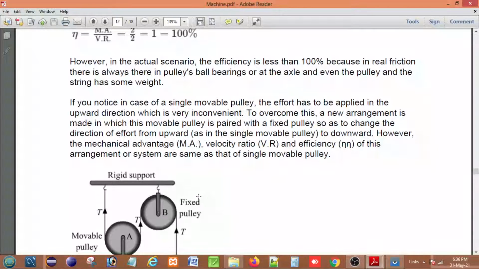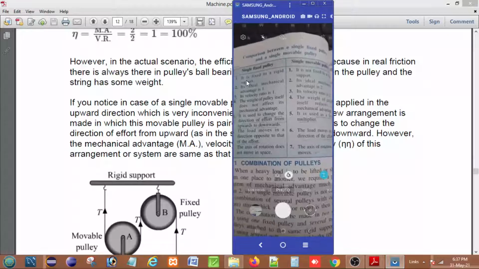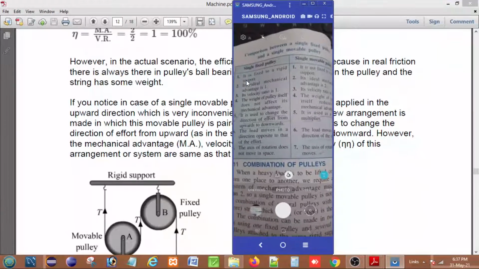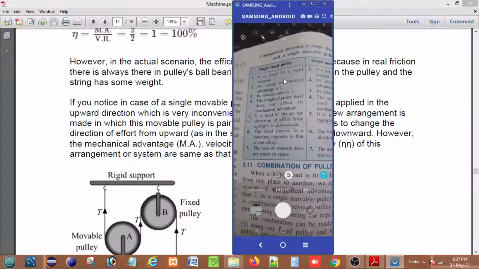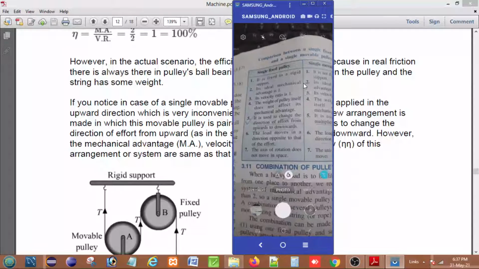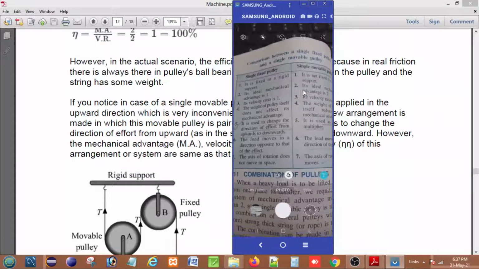I try to give you the photographic image of the single movable pulley and the comparison between the two. The single fixed pulley is fixed at a rigid support, whereas the single movable pulley is not fixed at a rigid support.